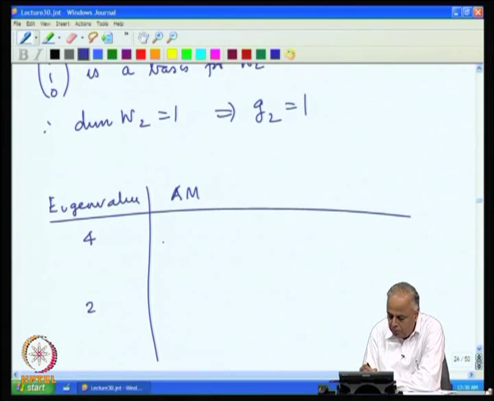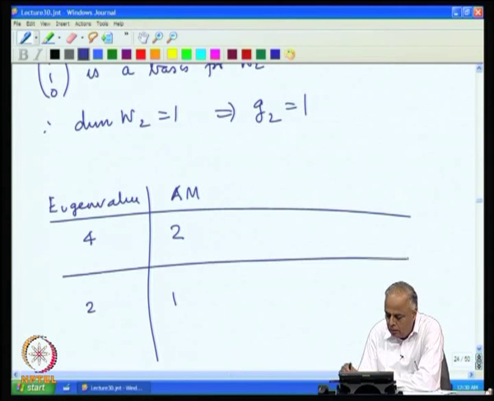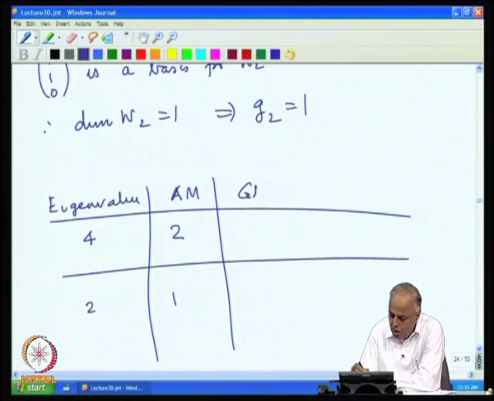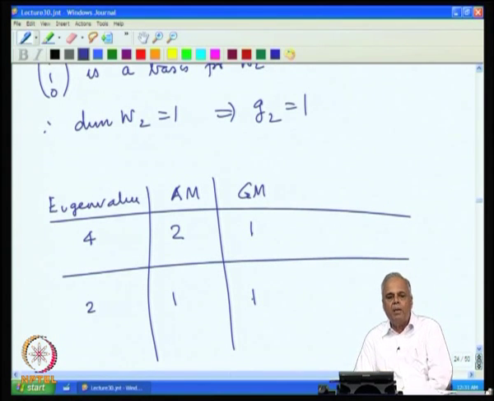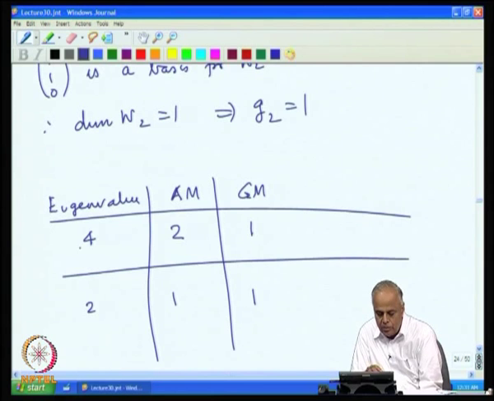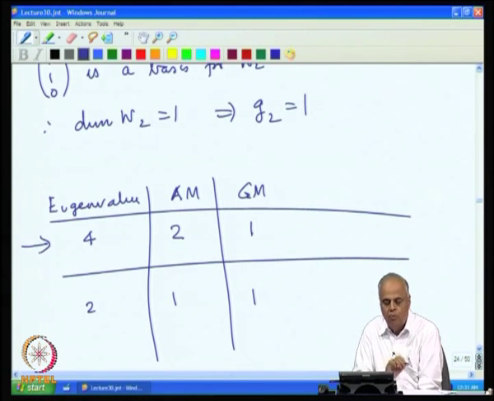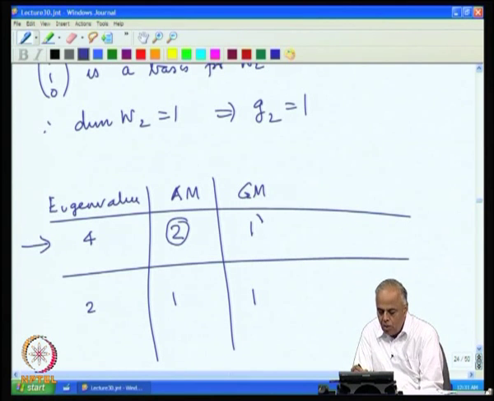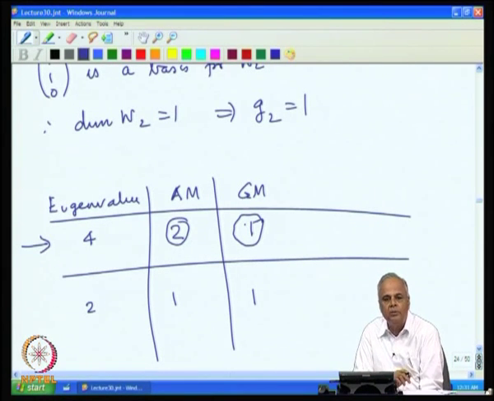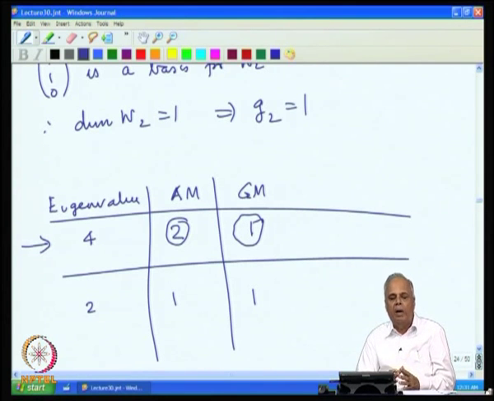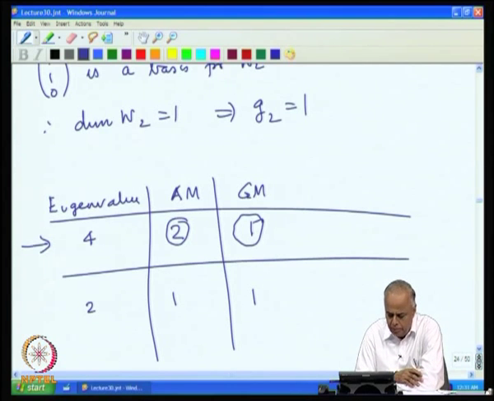Their algebraic multiplicities were 2 and 1, and the geometric multiplicities were 1 and 1. Now, here is an example where one of the eigenvalues, namely the eigenvalue 4, has algebraic multiplicity 2, but a geometric multiplicity which is smaller than this. This is what we said, that the geometric multiplicity is either equal to the algebraic multiplicity or smaller than the algebraic multiplicity.